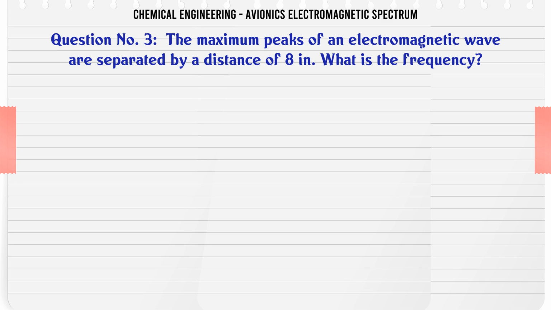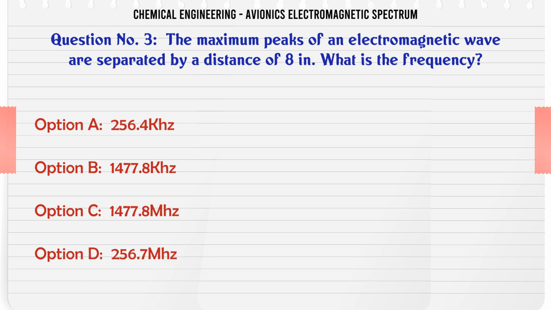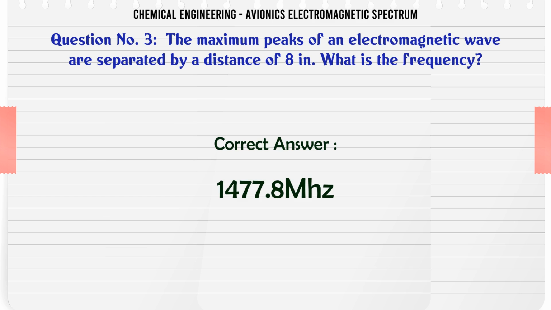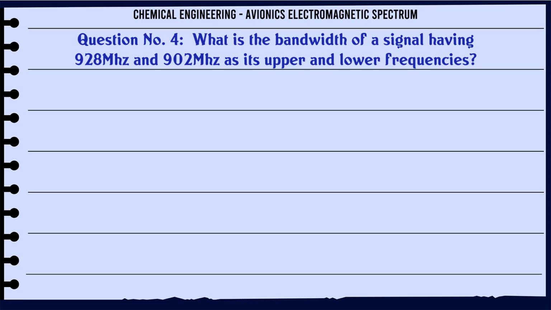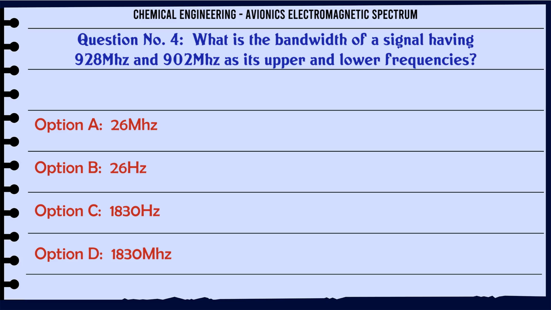The maximum peaks of an electromagnetic wave are separated by a distance of 8 inches. What is the frequency? A) 256.4 kHz, B) 1477.8 kHz, C) 1477.8 MHz, D) 256.7 MHz. The correct answer is 1477.8 MHz.